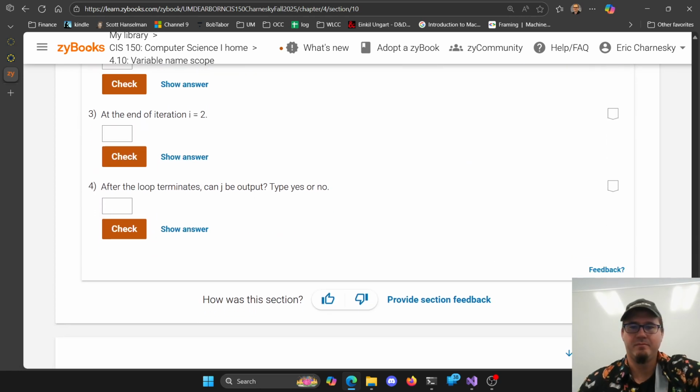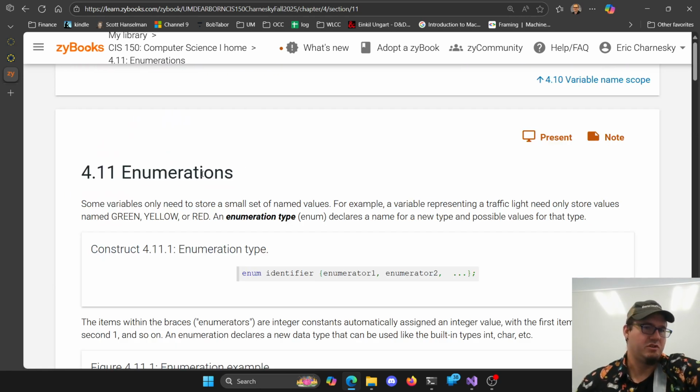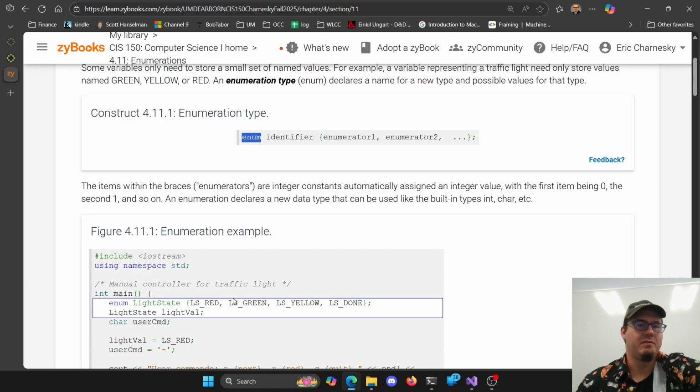Sure. Okay. Awesome. Enumerations. So this is a fun way of putting names to values. That's why we like it, because it gives me names and values. So you can use a type of enum here, and then whatever we want to call it. So what is this type of enum here? So their fun little example was light states. These are terrible. I hate some of their sample code here, but I didn't write it. That's okay. So I can make fun of it.